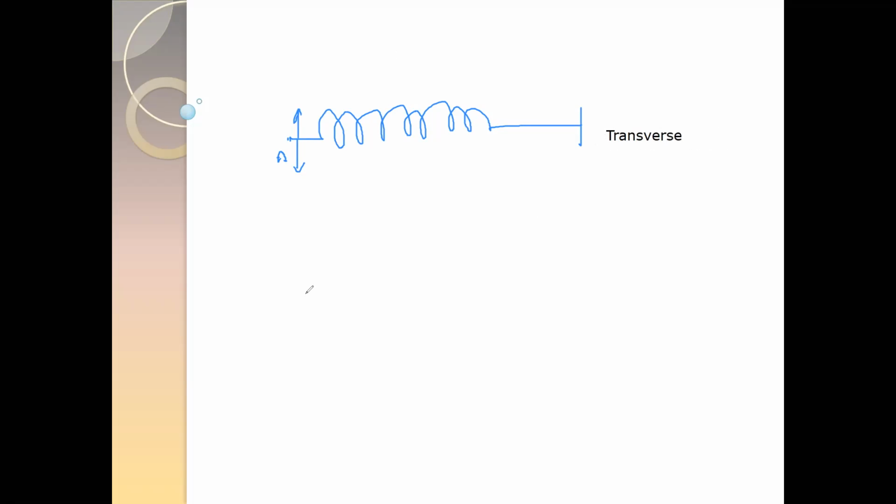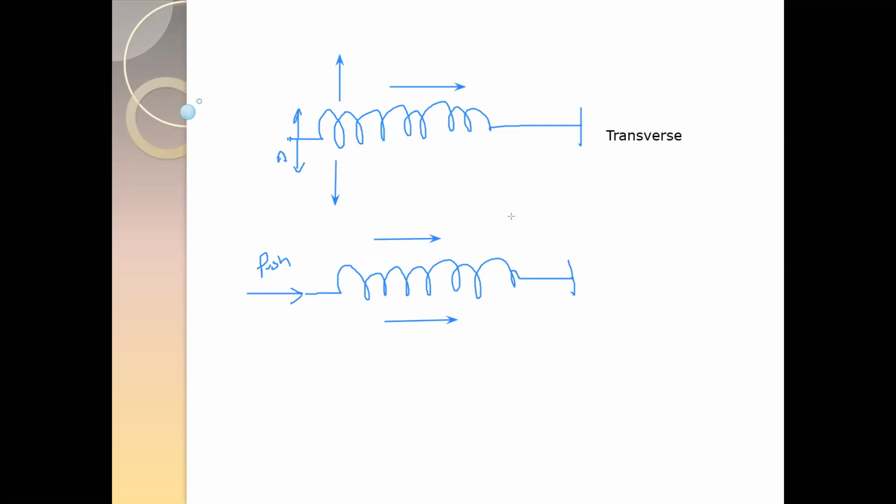But if we have a spring and I'm pushing the spring towards the right hand side, which kind of wave will I produce? In that case, we will produce a longitudinal wave, because the movement of the particle is towards right and the movement of the wave is also towards right. But in the previous example, the particle moves up and down and the wave travels towards the right hand side. So the second example is a longitudinal wave.